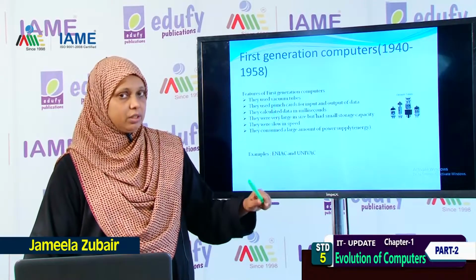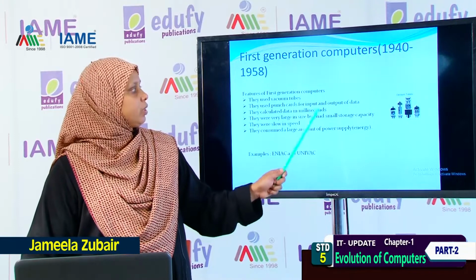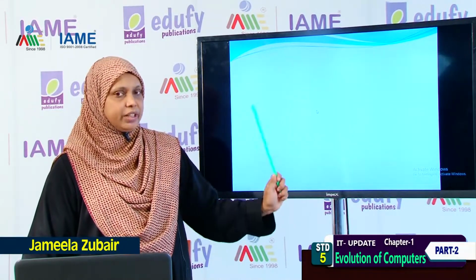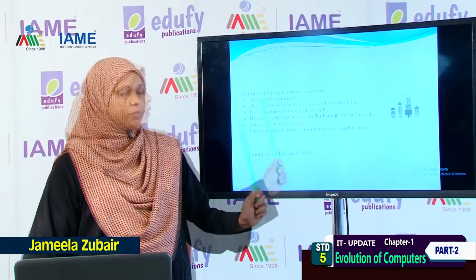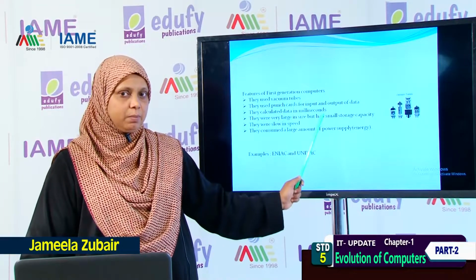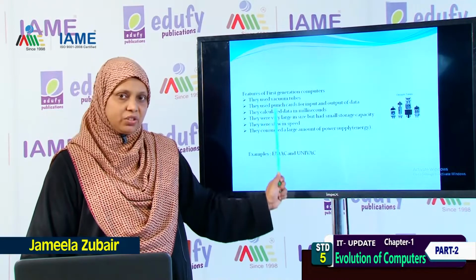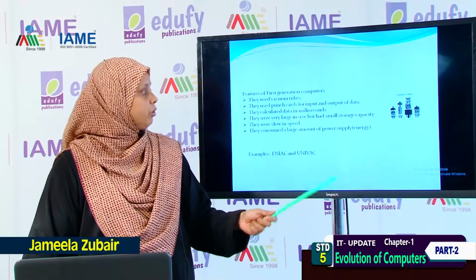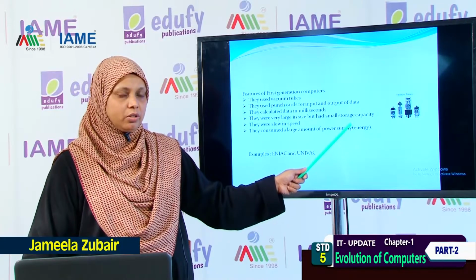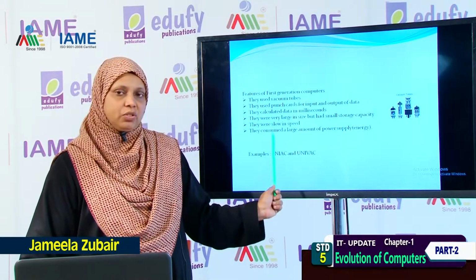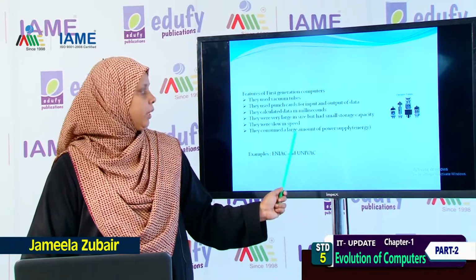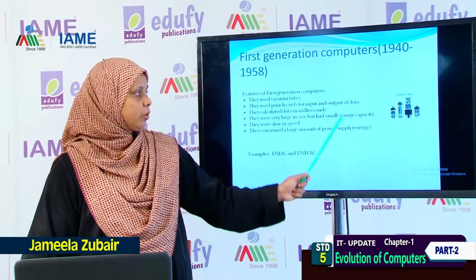What are the features of the first generation of computers? It used vacuum tubes, and punch cards for input and output of data, and calculated data in milliseconds. It was very large in size, the size of a big room, and had very small storage capacity. It was very slow, and it consumed a large amount of power.